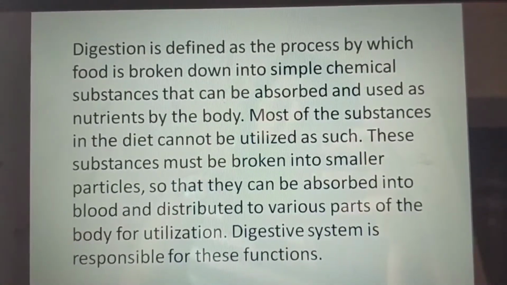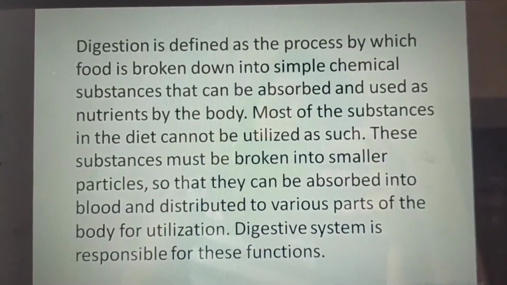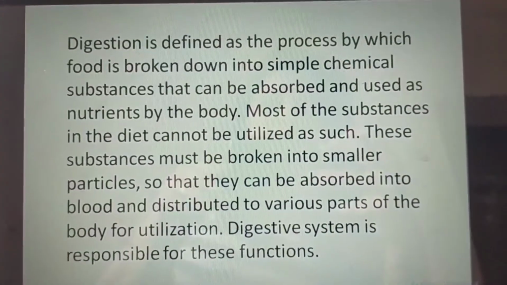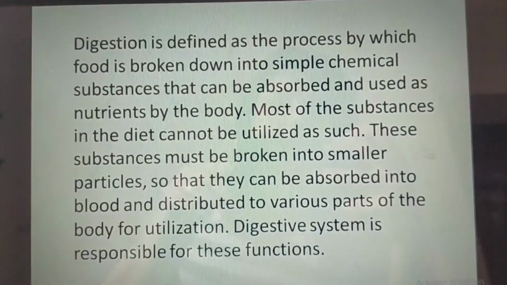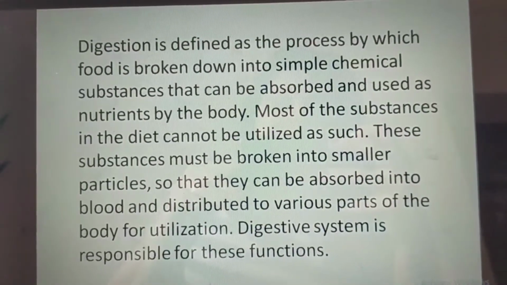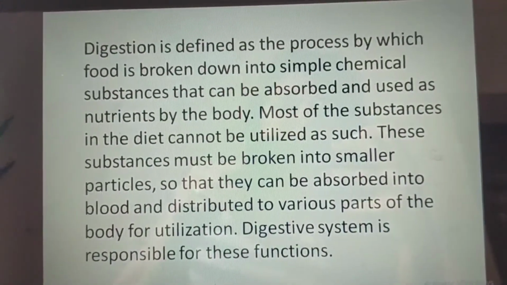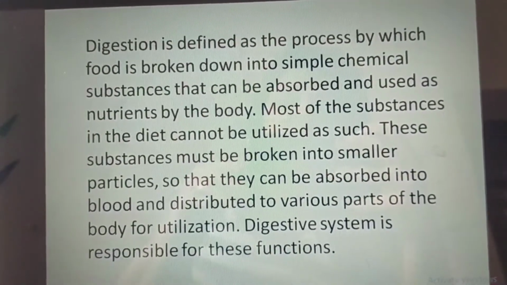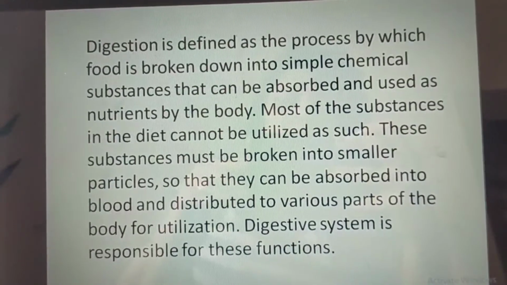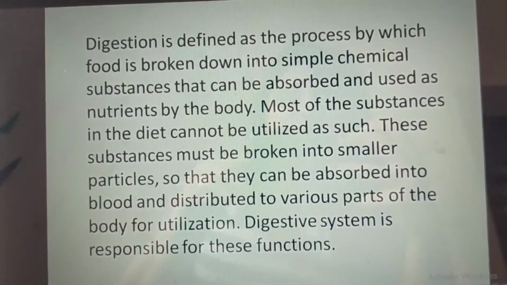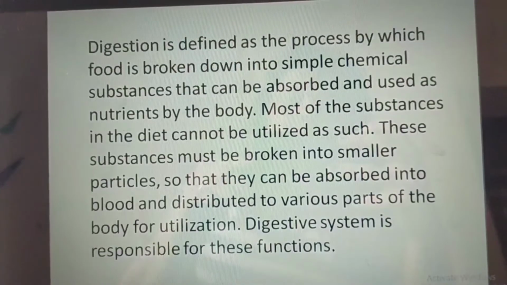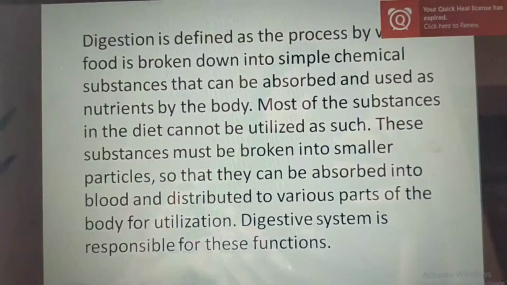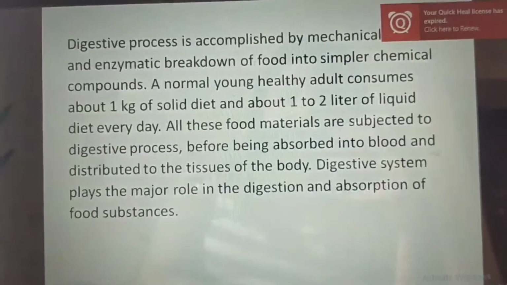Digestion is defined as the process by which food is broken down into the simple chemical substances that can be absorbed and used as nutrients by the body. Most of the substances in the diet cannot be utilized as such. These substances must be broken into smaller particles so that they can be absorbed into blood and distributed to various parts of the body for utilization. Digestive system is responsible for these functions. We'll see the functions.